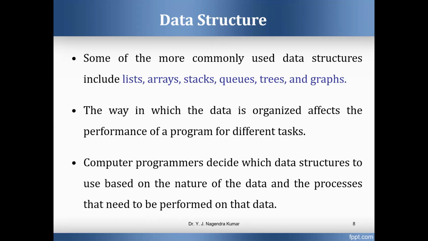Depending upon the nature of the data, the programmer has to decide which data structure is suitable so that it increases the performance of the application. Finally, the data structure has to lead to the best performance, so the programmer selects either linear or non-linear data structure to perform the various operations on the data.